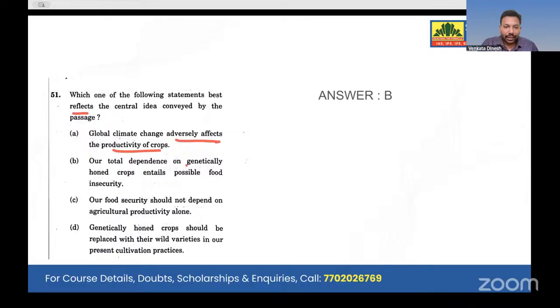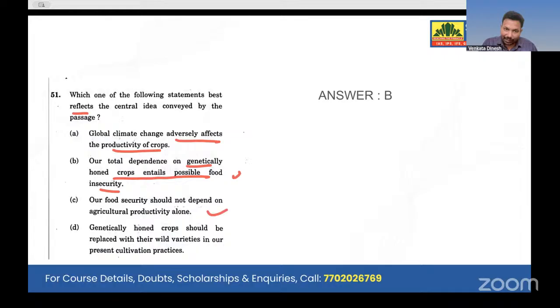Our total dependence on genetically modified crops entails possible food insecurity. The whole paragraph itself is about what happens if we directly go with genetically modified crops. There is a vulnerability. New diseases will come. Climate change will come. Atmospheric chemistry changes. That is what he says, no? And our food security should not depend on agricultural productivity alone.